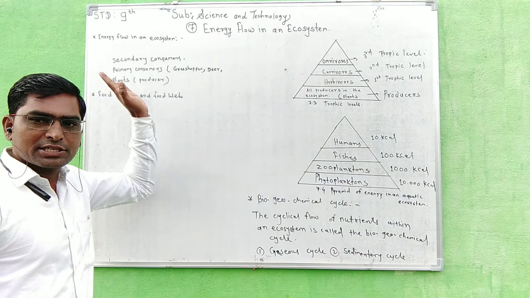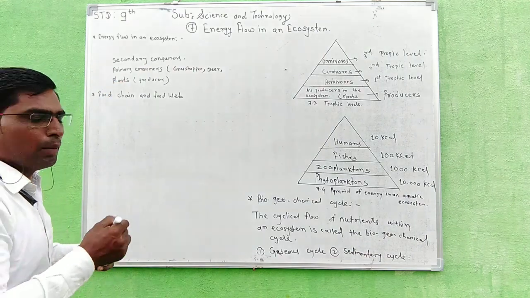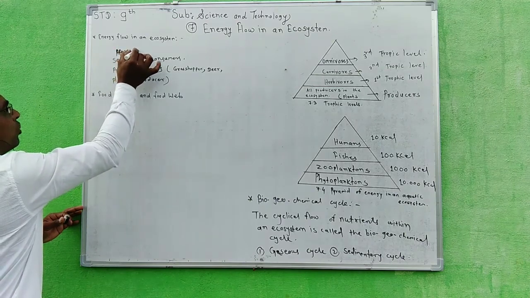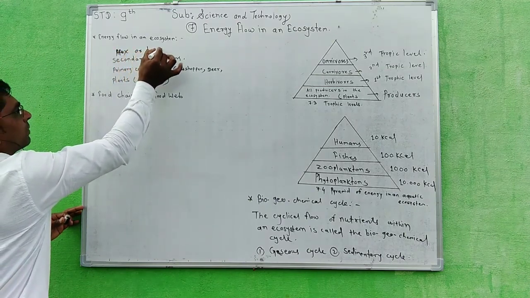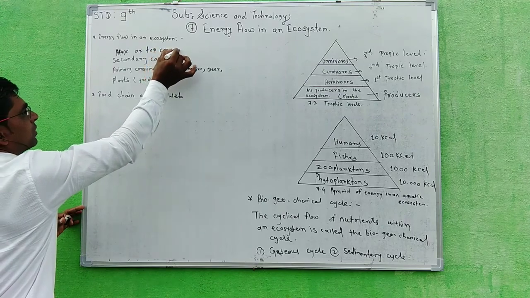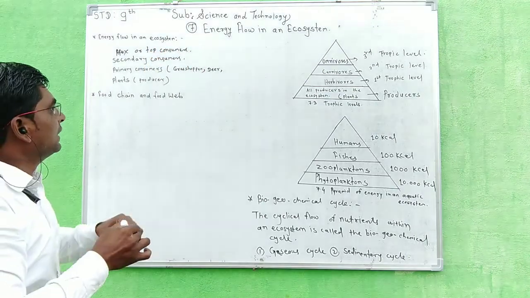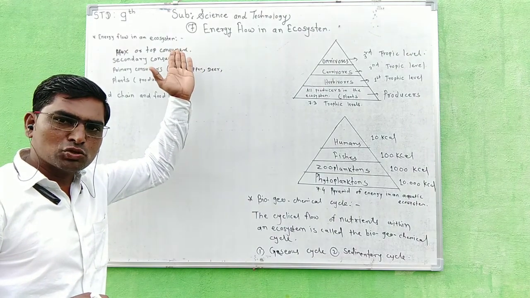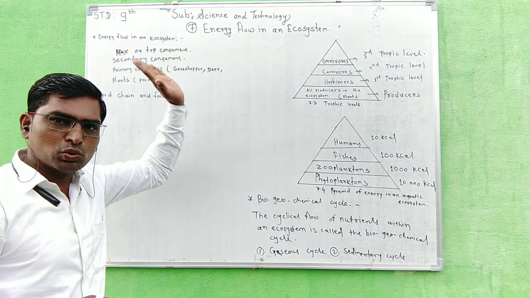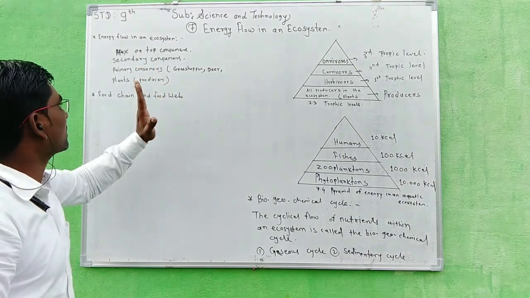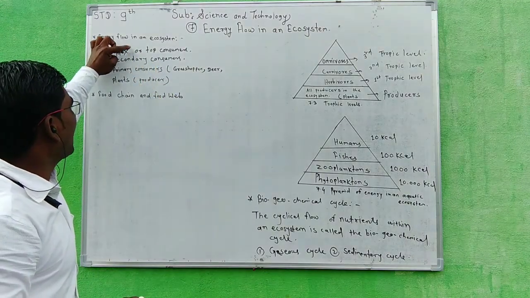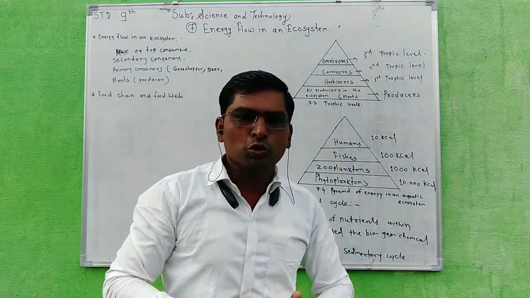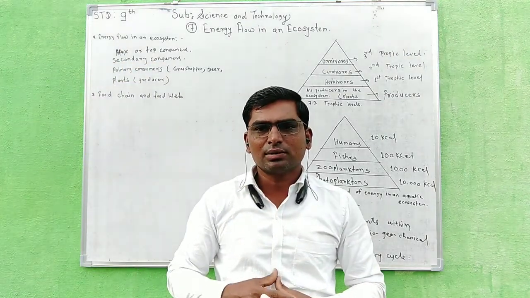Now next type is the apex or top consumer. Here eagle and tiger are called apex consumers, as well as man is also an apex consumer. So the lion and tiger eat secondary consumers. So here three words come.